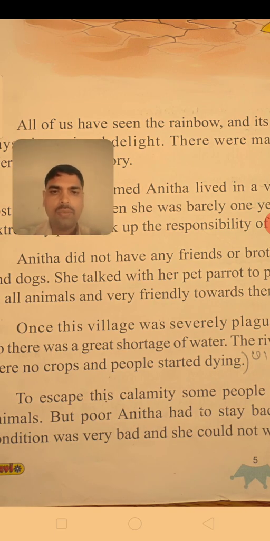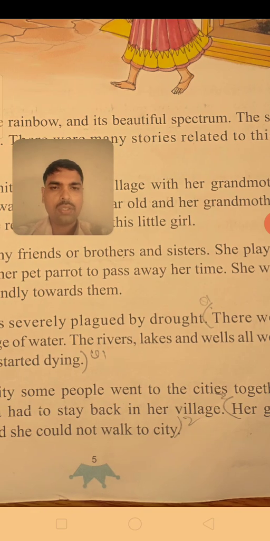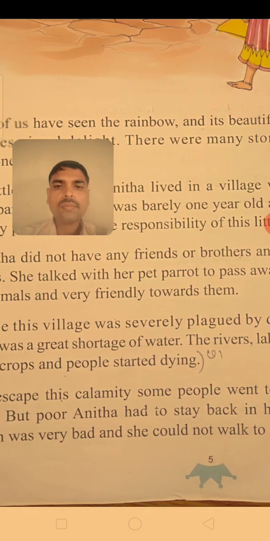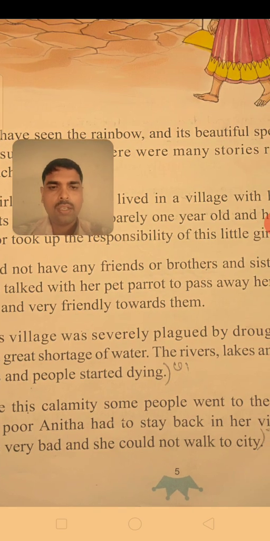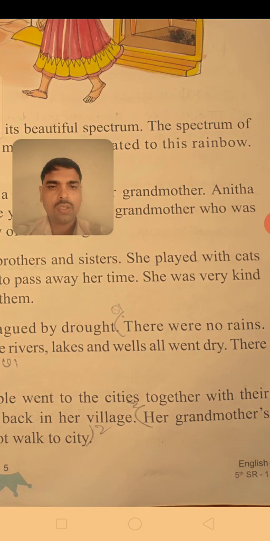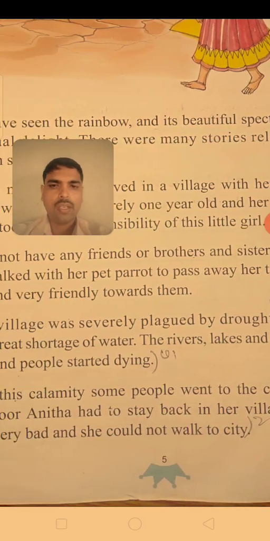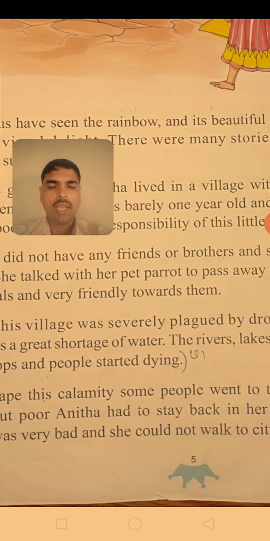Once this village was severely plagued by a drought, which means a shortage of water. There was no rain, so there was a great shortage of water. The rivers, lakes, and wells all went dry. Not a single drop of water was there. Then there were no crops, and people started dying because of a lack of food and water.